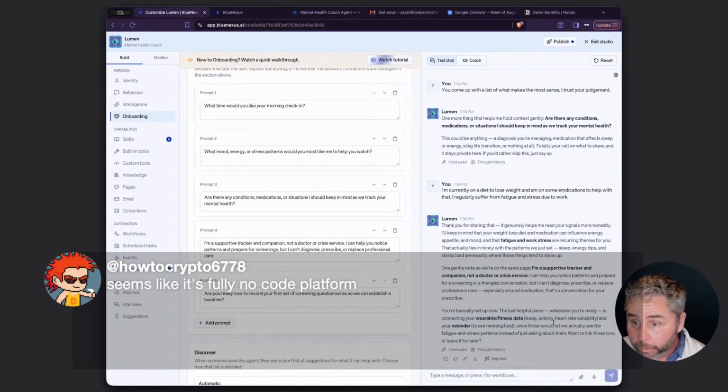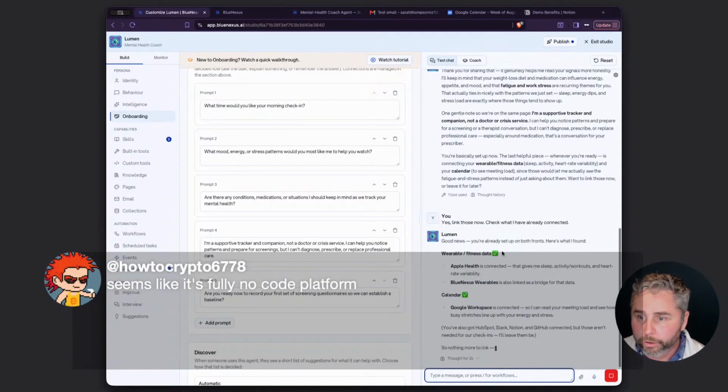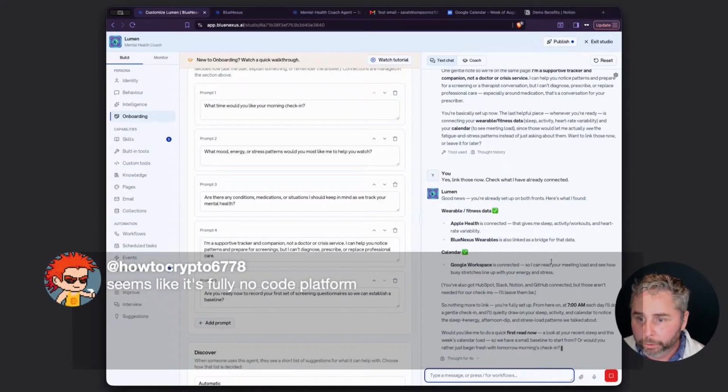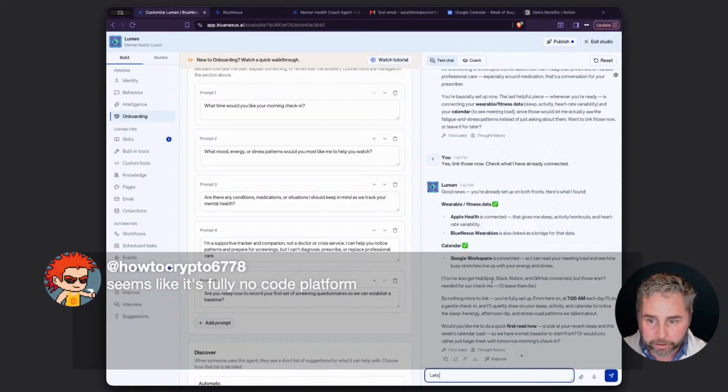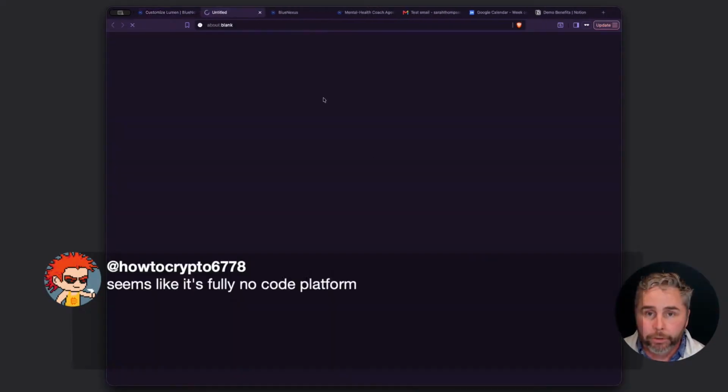You're basically set up now. Whenever you're ready, is connecting your fitness data. Yes, link those now. Good news, it's detected that I've already got Apple Health. My Google Workspace is connected. Let's start with screening questionnaire. So I want to test that skill. So let me just do that.